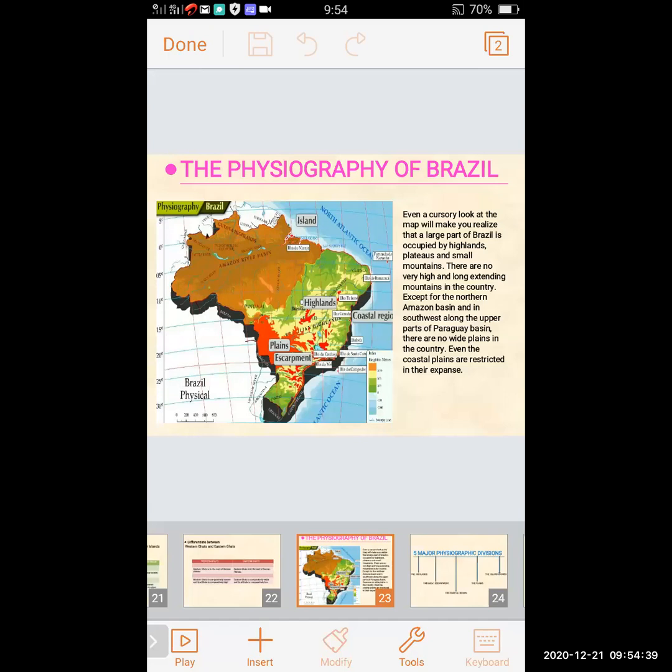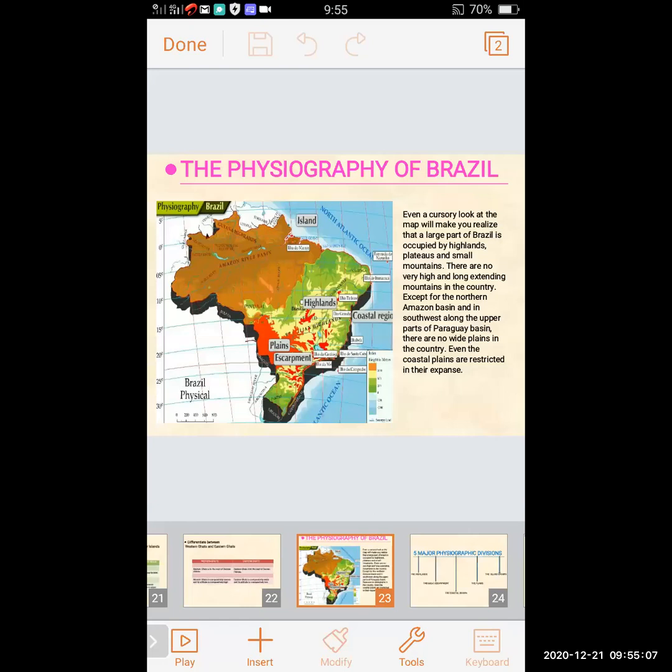Even the coastal plains are restricted in their expanse. So while looking at the map, we can realize that a large part of Brazil is highland, plateaus, and small mountains.